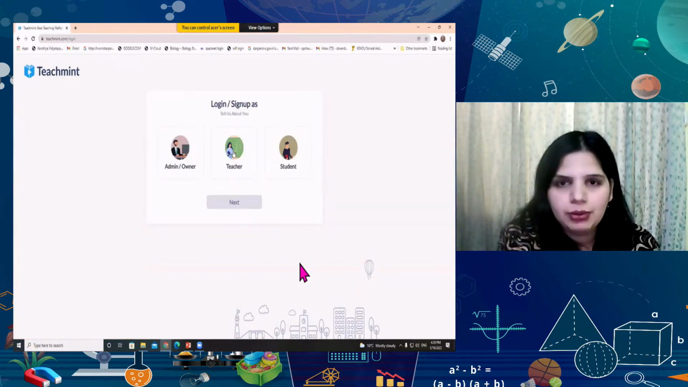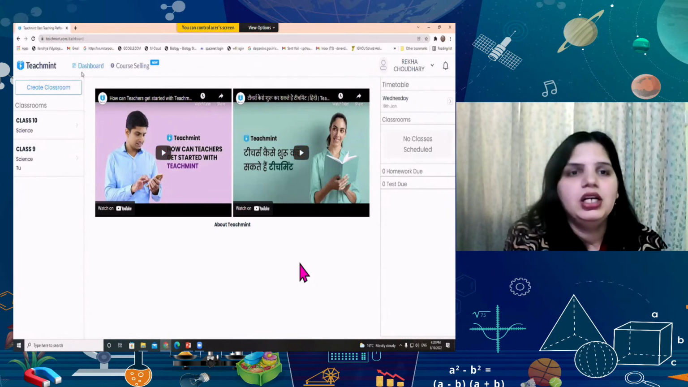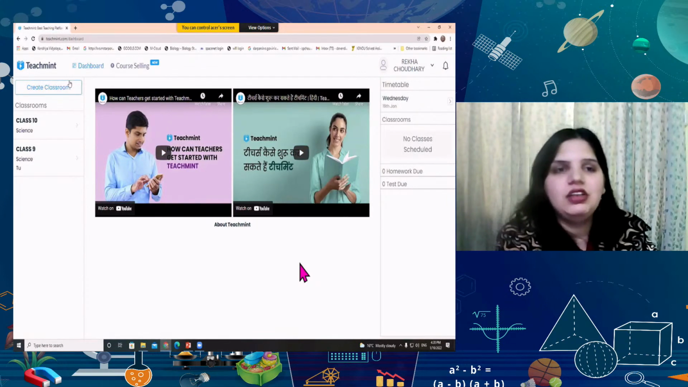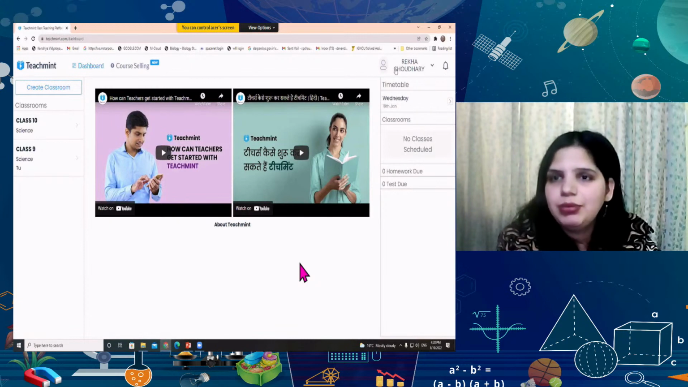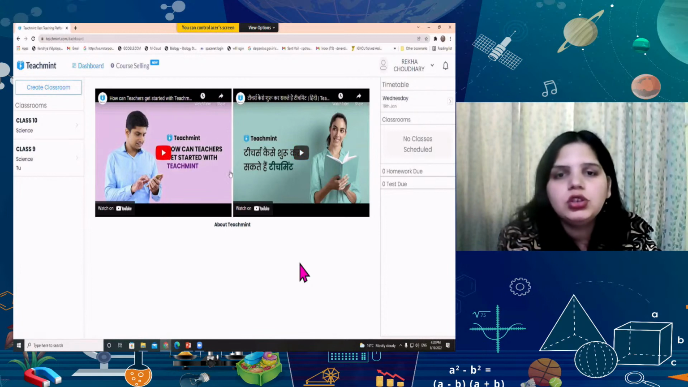So now I'm going to make it a teacher ID. Here you can see the main dashboard. Okay. So I'll show you all the features available in Teachment. Here you can see my name. I can also paste my profile picture here. This is the bell icon for all the notifications. Some tutorials are available here to get started with Teachment.